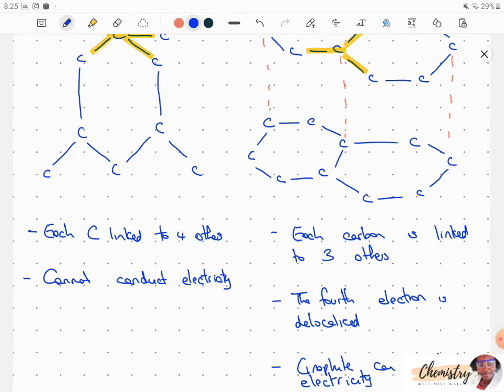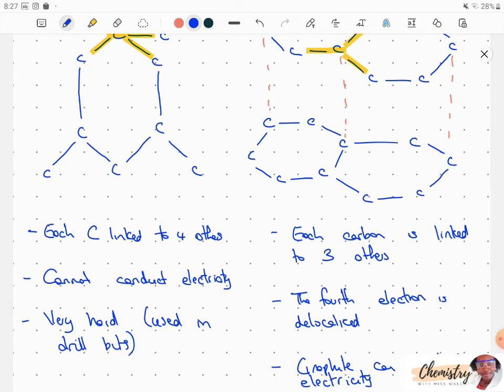One other difference. In diamond, each carbon is bonded to 4 others, and this continues indefinitely. Because we have this extensive network of carbon atoms linked together, diamond is very, very strong. It's a very hard substance. It's actually the hardest substance. So they tend to use diamonds in drill bits because it's that tough. It can break through almost any other substance. Little fun fact, only diamonds can cut diamonds. That's how hard it is.